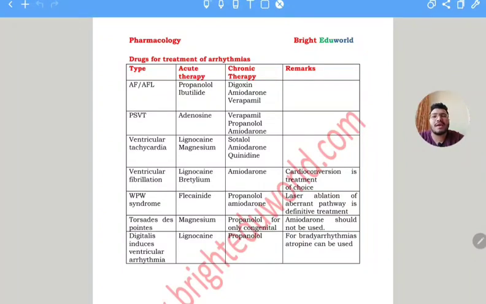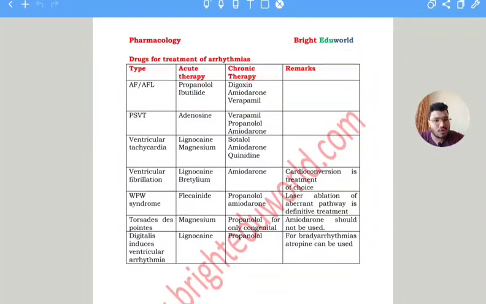For arrhythmia, I made a proper table, and you should also make a table. It is very easy to remember for clinical practice as well as for exams. For example, for atrial fibrillation, what we are using in acute therapy, what we are using in chronic therapy, and for wide ventricular tachycardia, what we are using in acute therapy, lignocaine, and what is the treatment of choice, that is cardioversion. So it is really helpful for the medicine subject as well.